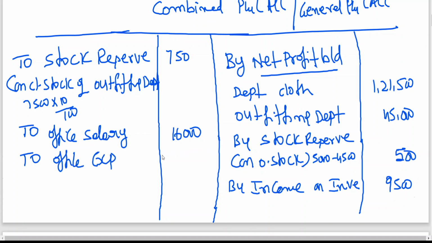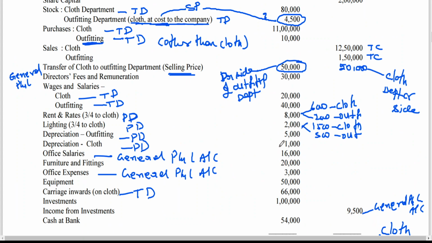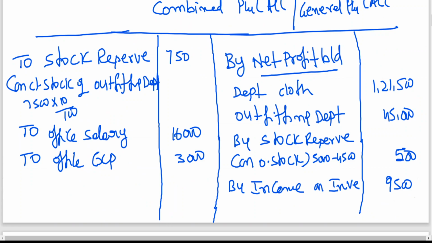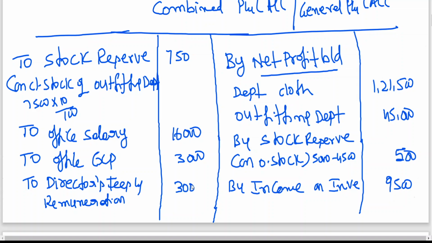Office expenses 3,000. And directors fees and remuneration is 30,000.